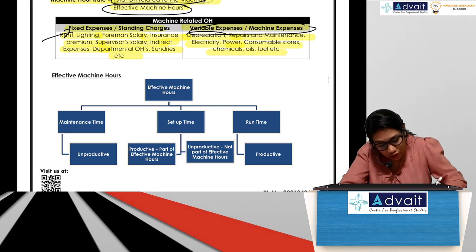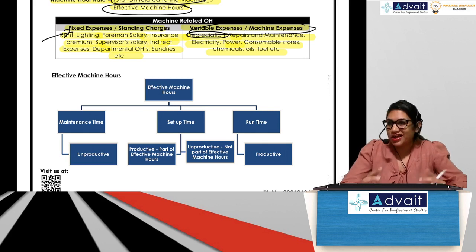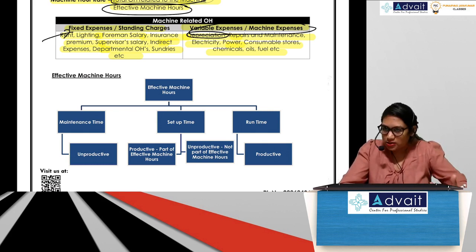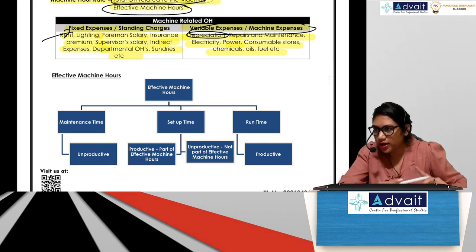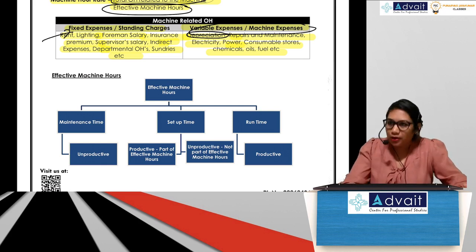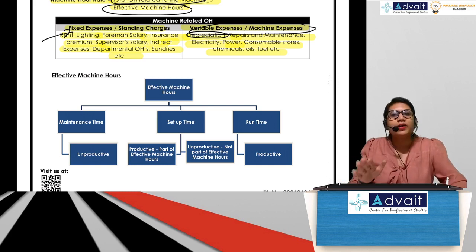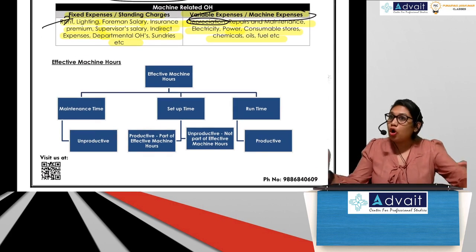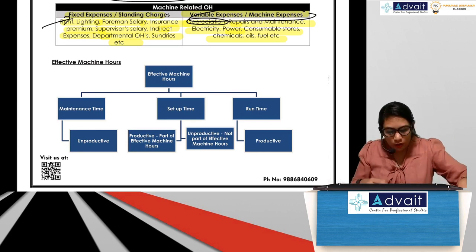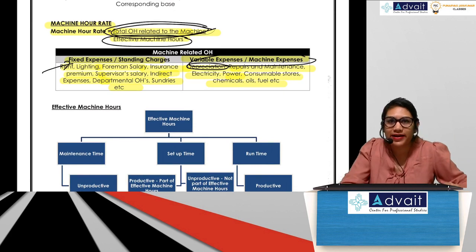Guys, depreciation could be both. When you're calculating depreciation on a straight line basis, then it will be fixed. Depreciation could also be variable if it varies with the usage. So it depends. But practically speaking, depreciation is based on usage, so it is variable. But even if you group it under fixed, no problem. So once you have collated all your costs together, you get your numerator, which is the total overheads related to the machine.